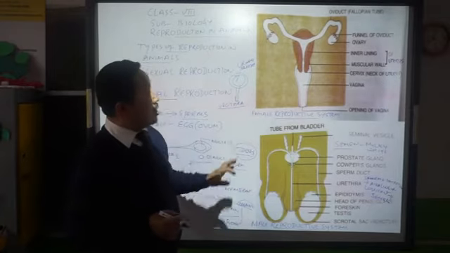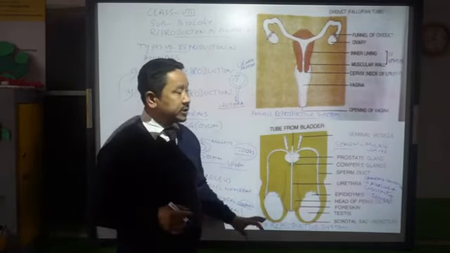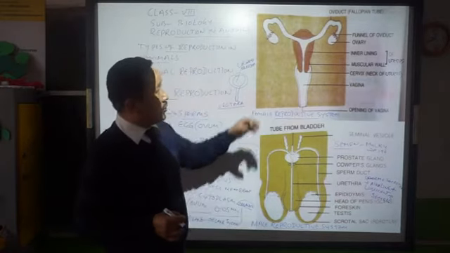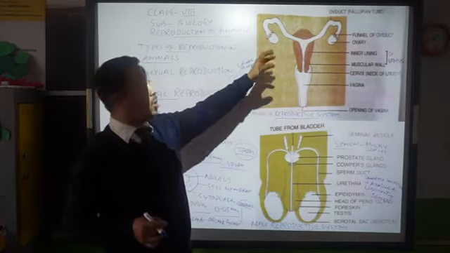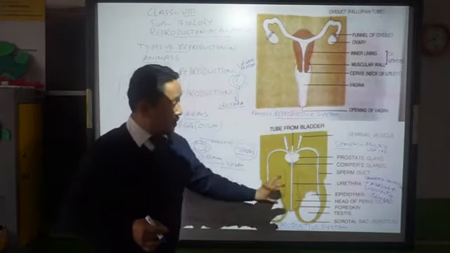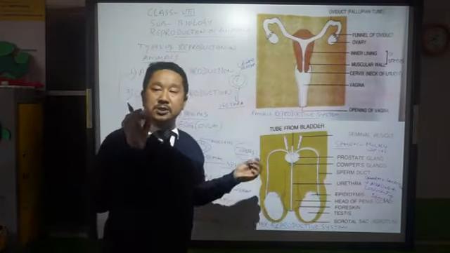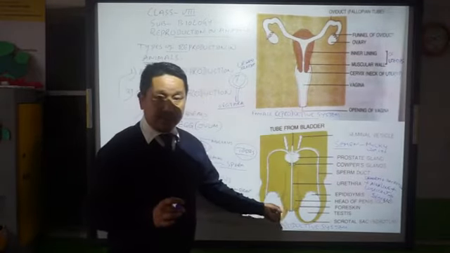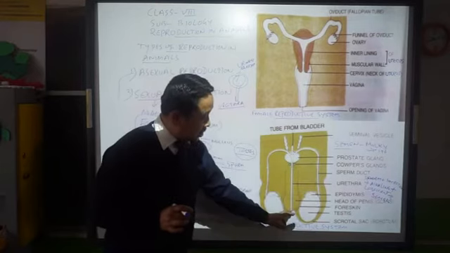So when we know all those things like the male and female reproductive systems and how they function, we have come to know where the egg is produced here, and where the sperm is produced here. That we all have to know. So the sperm is produced here and finally it comes out.